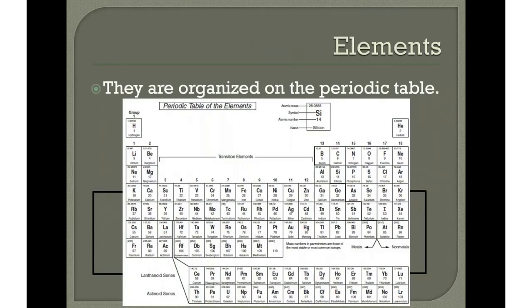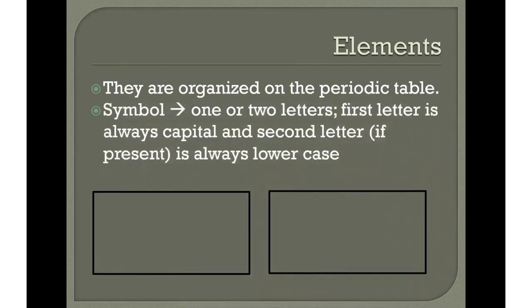You can tell that a substance is an element in terms of the chemical formula by looking at our periodic table. If you can find the element on the periodic table, then you know that you have an element. In terms of the chemical formula or the symbol, it has one or two letters. The first letter is always, always, always a capital letter. The second letter is a lowercase letter. Now, it might not always have a second letter, but if it does, it's a lowercase letter. So for example, we have potassium, that's K, calcium is Ca, and carbon is C.